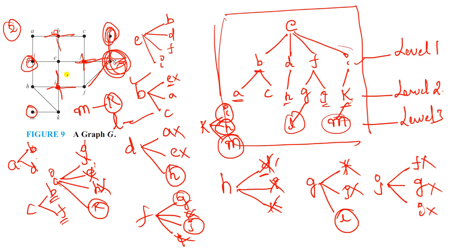For this connected graph, we got this spanning tree, if E is the root node. Okay? So it is not necessary that every graph has only one spanning tree.